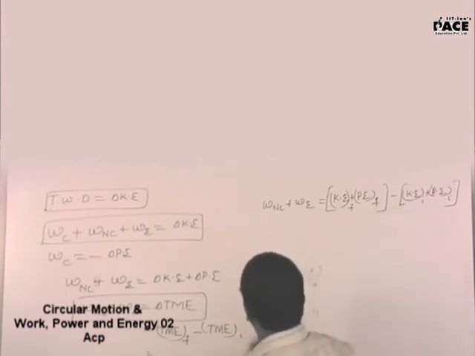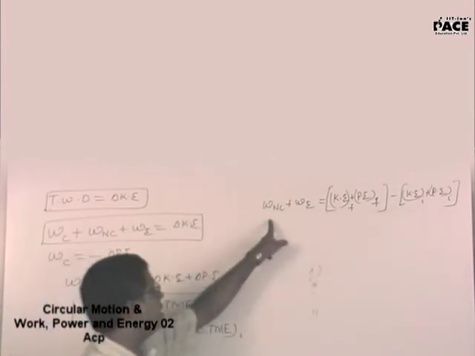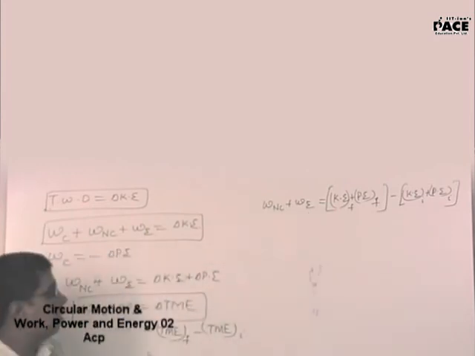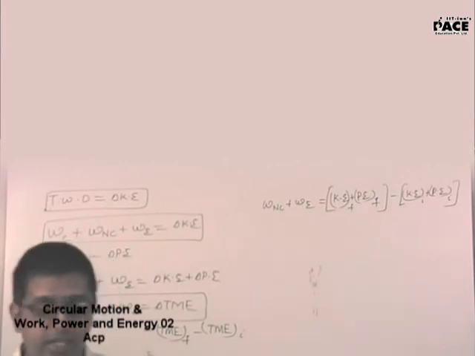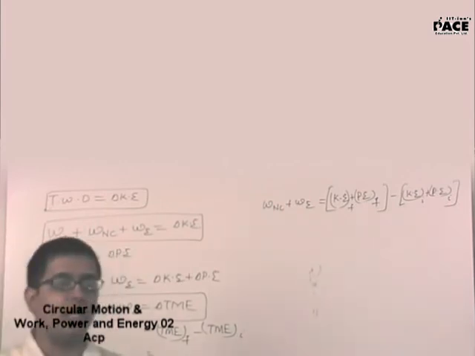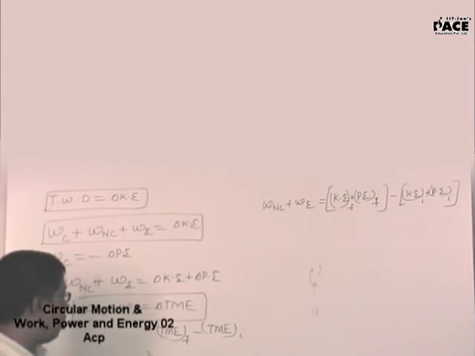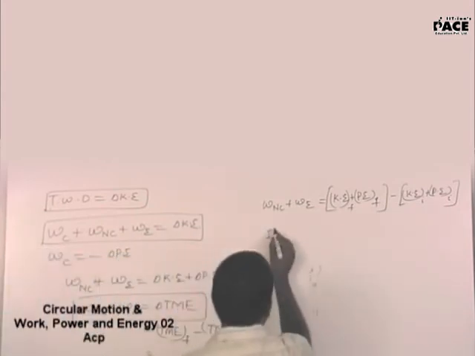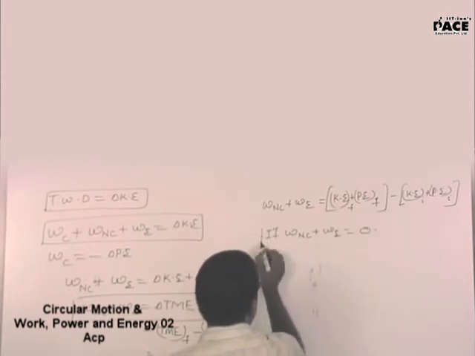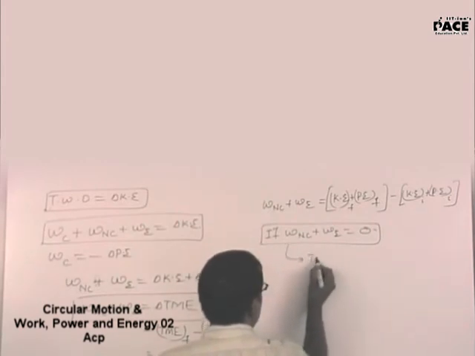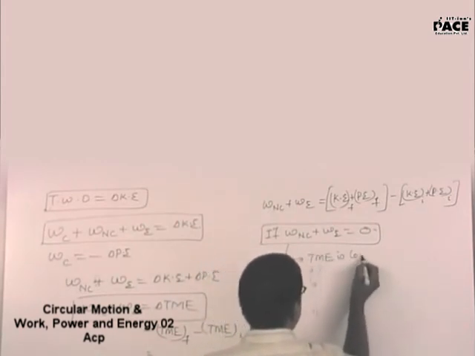Final kinetic energy minus initial kinetic energy. This is work done by non-conservative plus work done by external should be equal to total mechanical energy final minus total mechanical energy initial. What is mechanical energy? Sum of kinetic energy and potential energy. And when can you conserve total mechanical energy? If work done by non-conservative plus work done by external forces is 0, total mechanical energy is conserved.